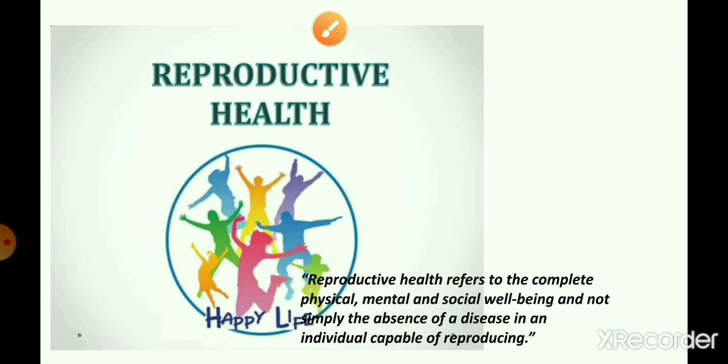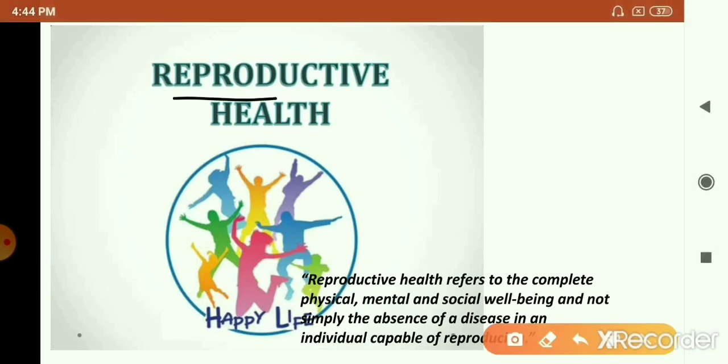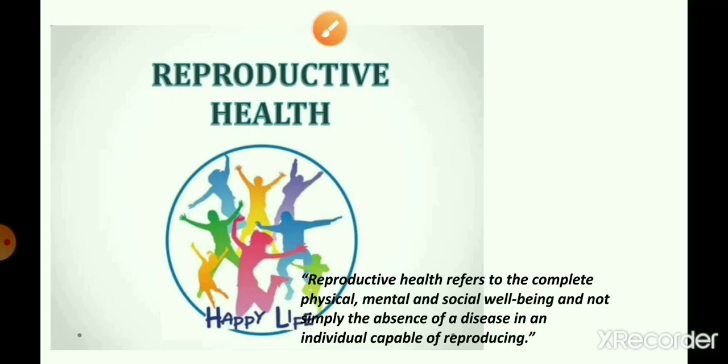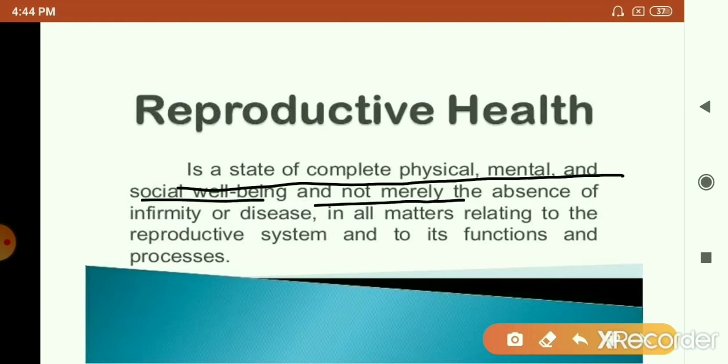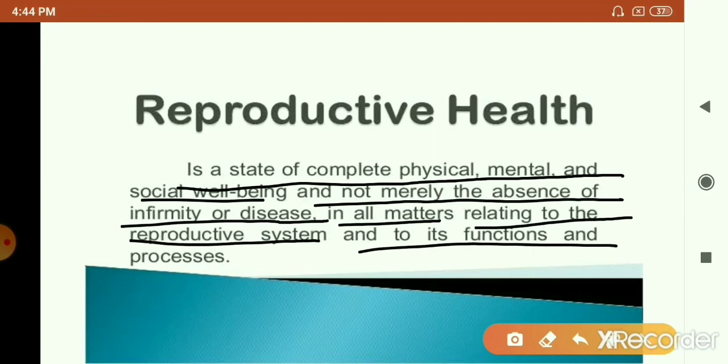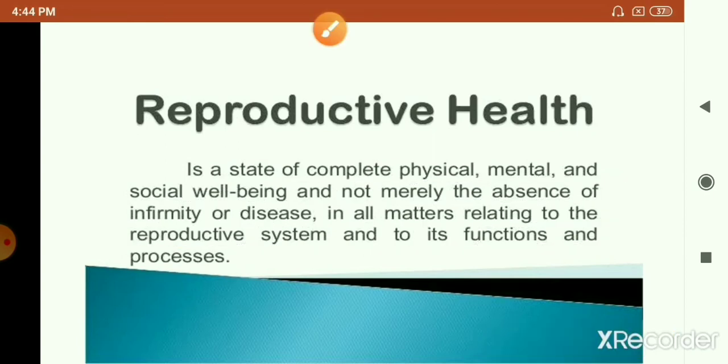The last topic in this chapter that we have is reproductive health, which is a state of complete physical, mental and social well-being that leads to a safe and satisfying reproductive life. That is what reproductive health is. Here the definition is given as a state of complete physical, mental and social well-being, and not merely absence of infirmity, that is weakness or disease, in all matters relating to the reproductive system and to its functions and processes, right?